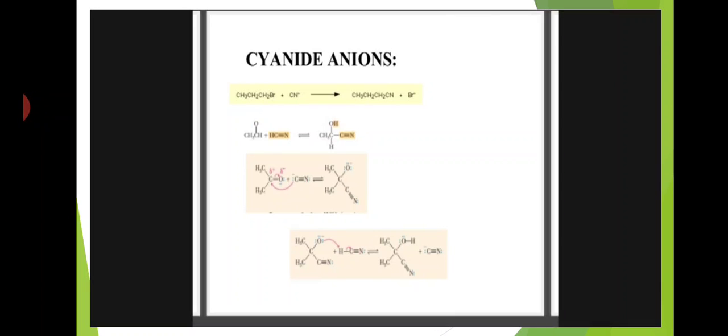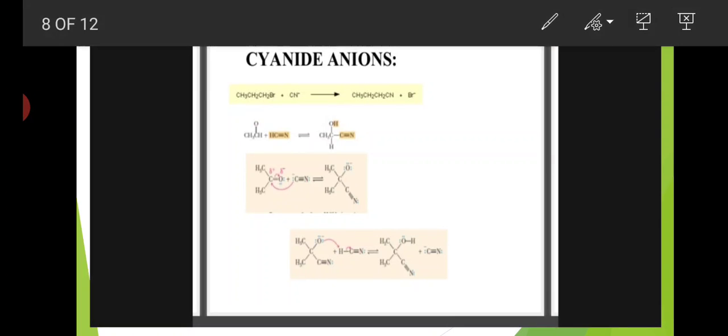Next is the cyanide anion. Here CH3CH2CH2Br, that is 1-bromopropane, reacts with CN- and forms CH3CH2CH2CN plus Br-.